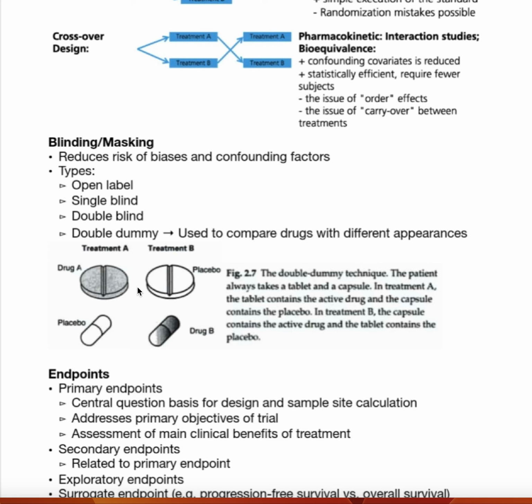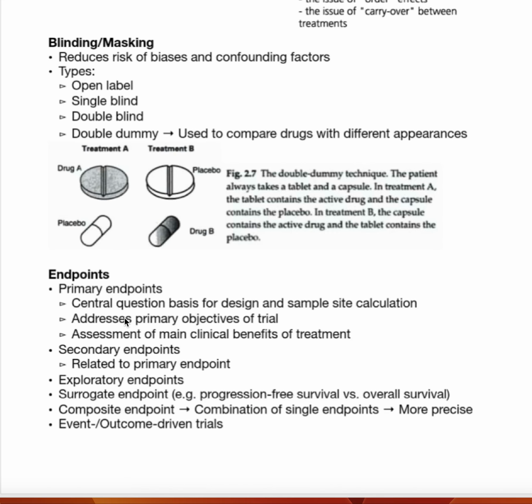The participants don't know exactly where the active ingredient is and where the placebo is, and that's exactly what we call double dummy. So these are the types of masking: open label, single blind, double blind, and double dummy. And now we discuss the endpoints.